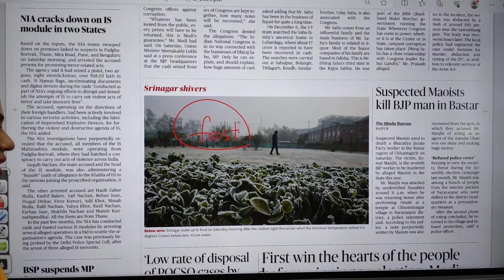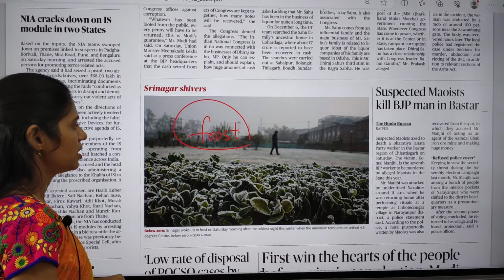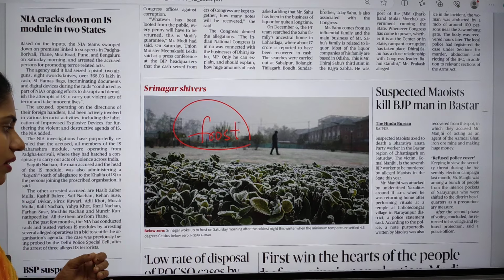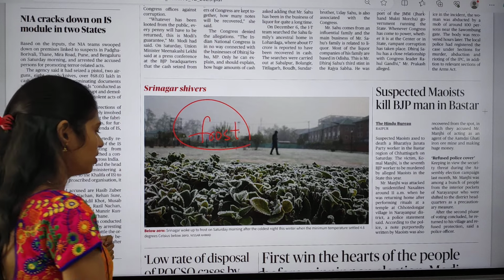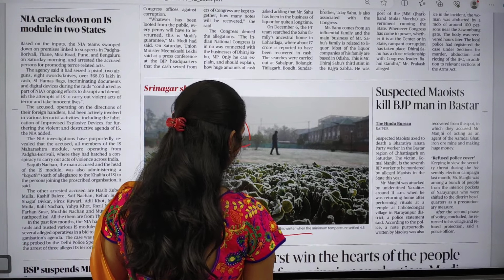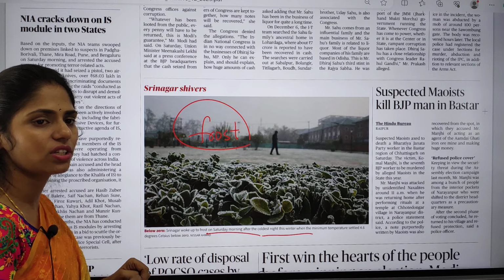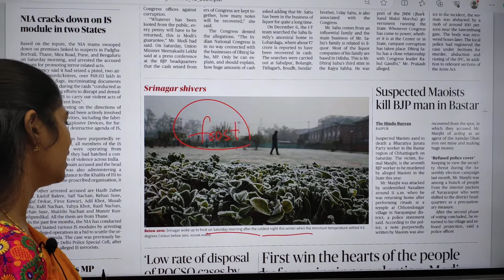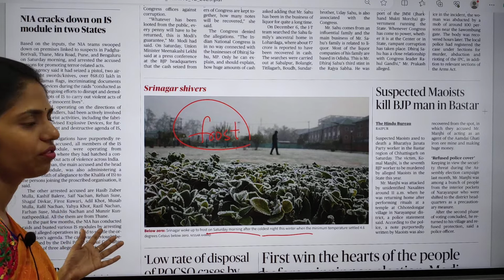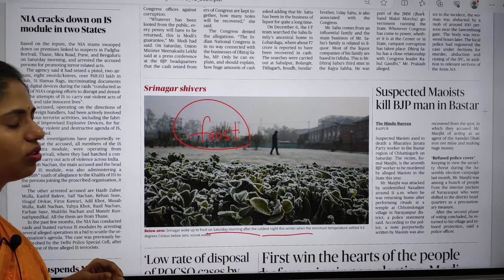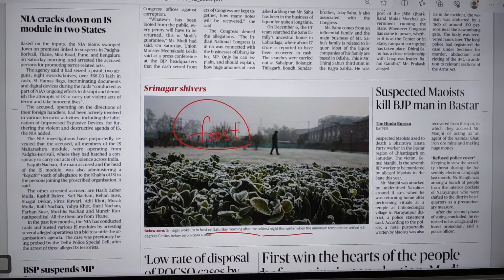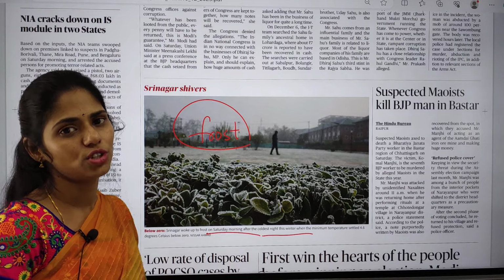What happened in Srinagar and Delhi on Monday? Especially this morning, after the coldest night this winter, the minimum temperature is 4.6 degrees centigrade, and because of this frost formation is seen. Here you have to understand what this frost is. This is one of the important concepts from your geography.